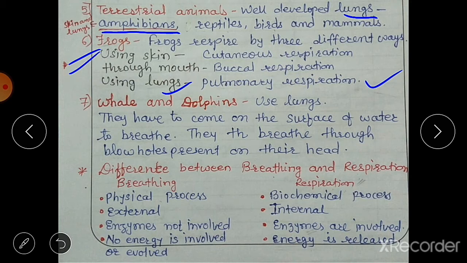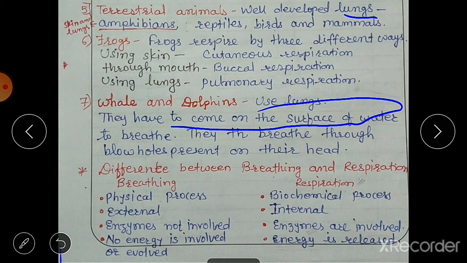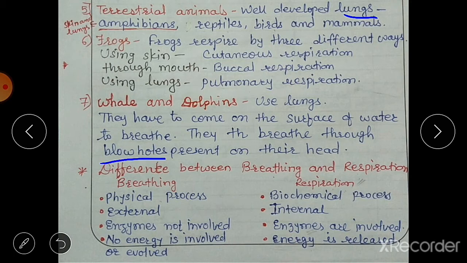The next is whales and dolphins. Whales and dolphins are aquatic animals, but they have lungs. They have to come to the surface of water to breathe. They come to the surface of water for breathing. They breathe through the blowholes that are present on their head.